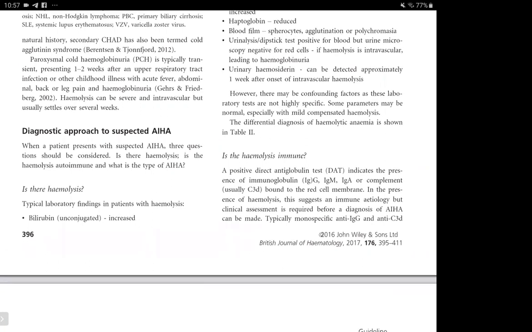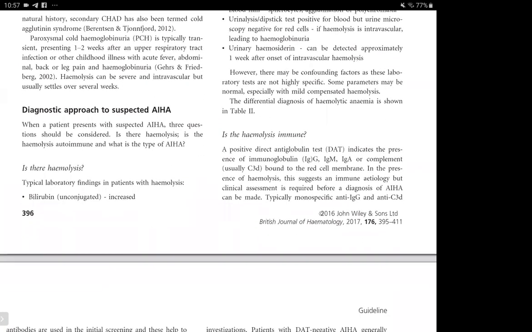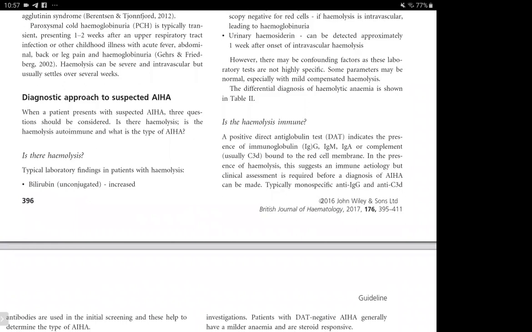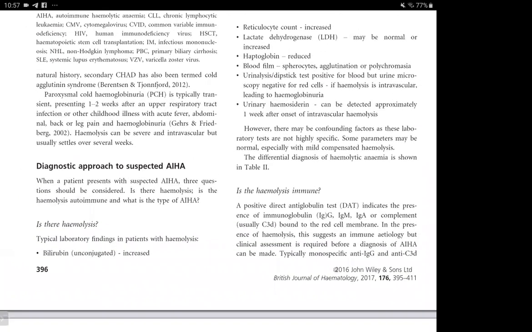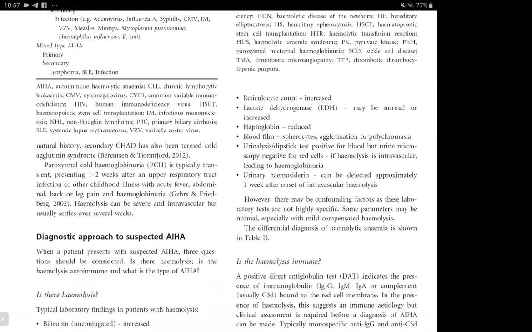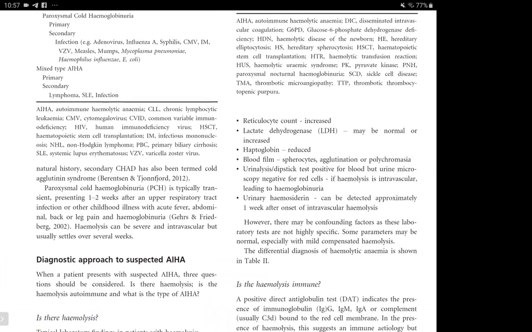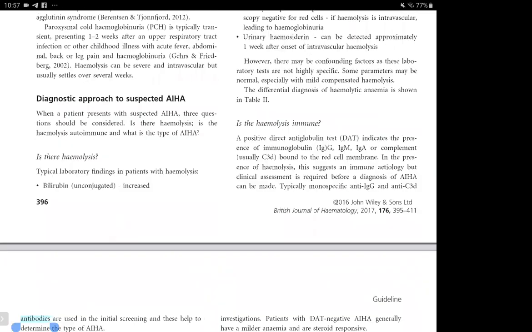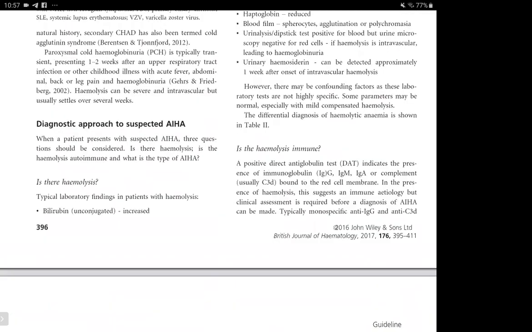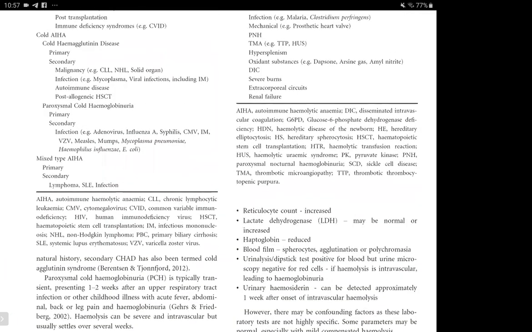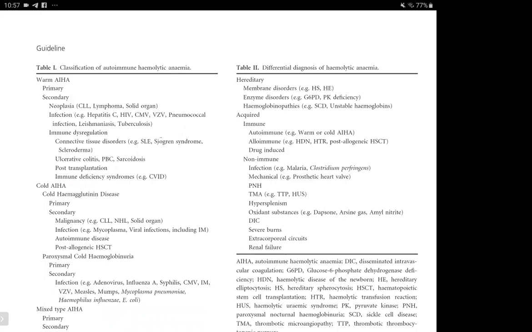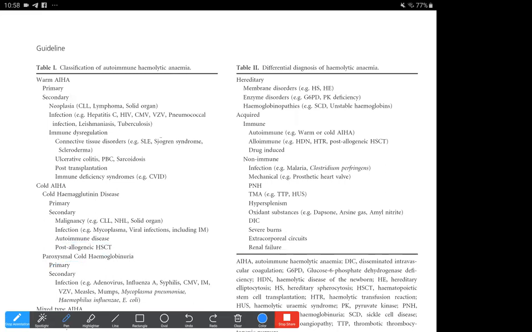So for the differential diagnosis, in table 1 they have gone through all the causes of autoimmune hemolytic anemia. Actually, let's go from table 2, because this is where we were discussing that if we document hemolysis, then we need to know whether this hemolysis is autoimmune, alloimmune, or drug induced.